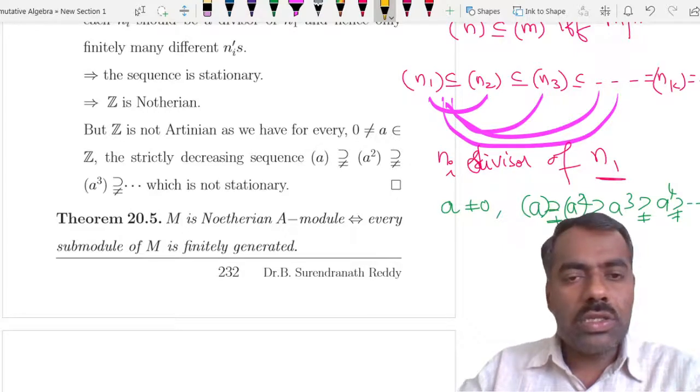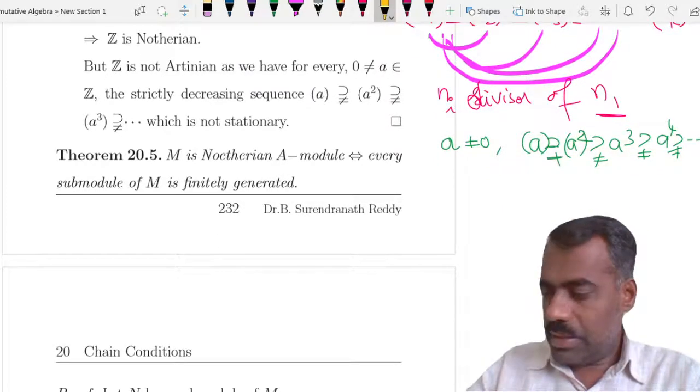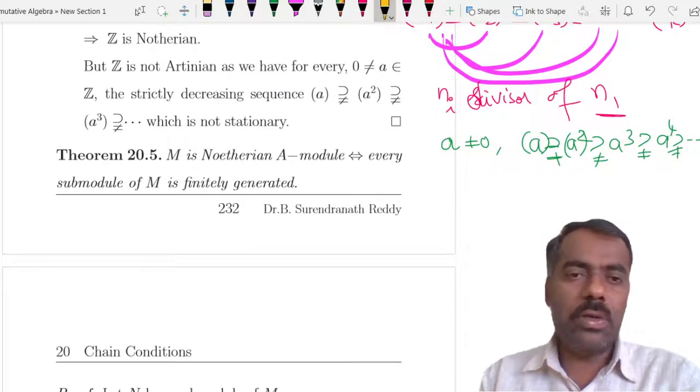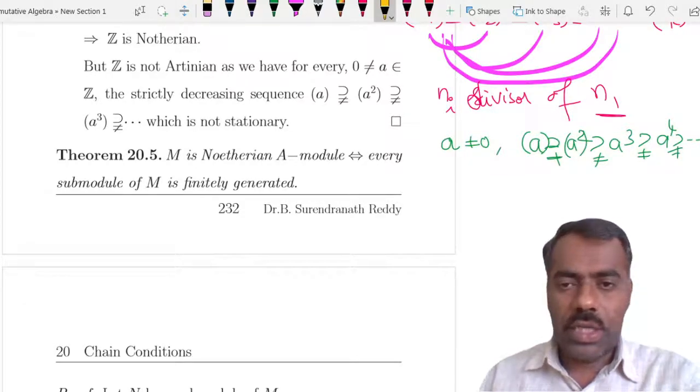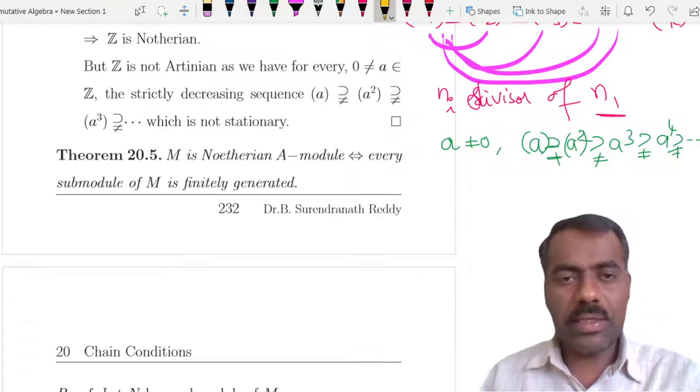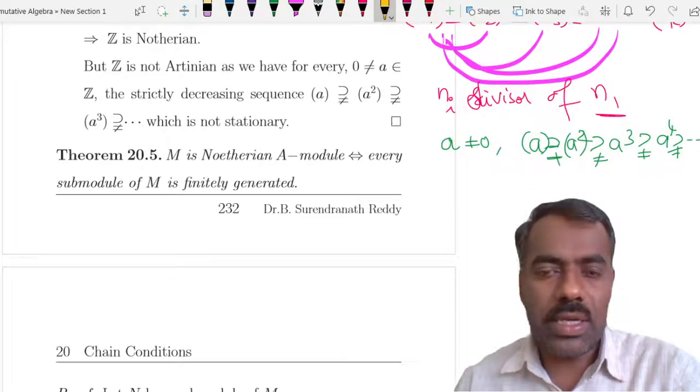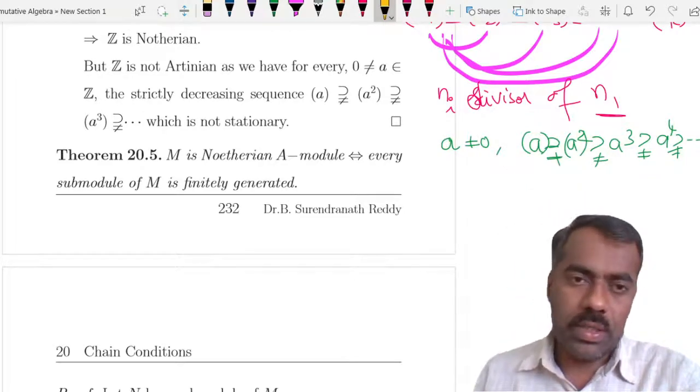We can prove a result for submodules of a Noetherian module. This result is true for Noetherian, not true for Artinian.